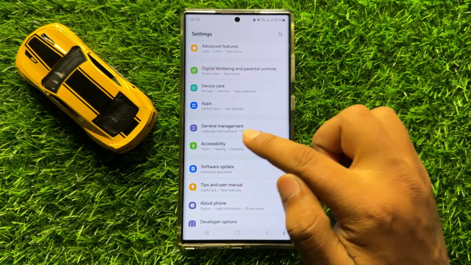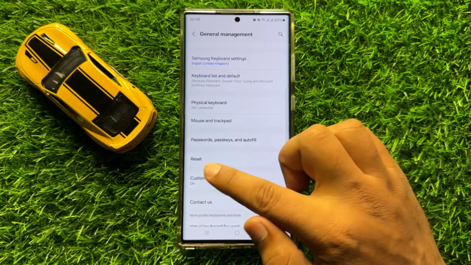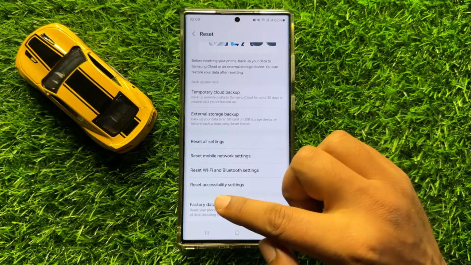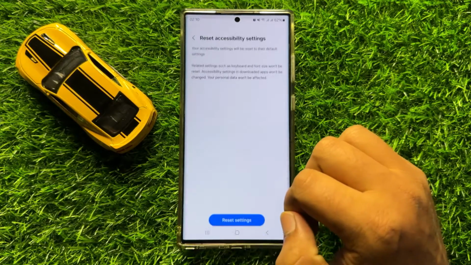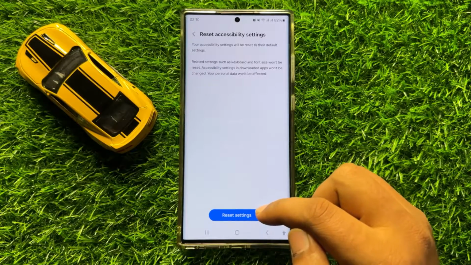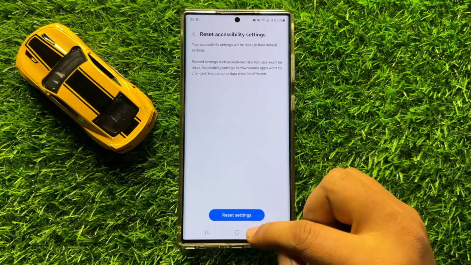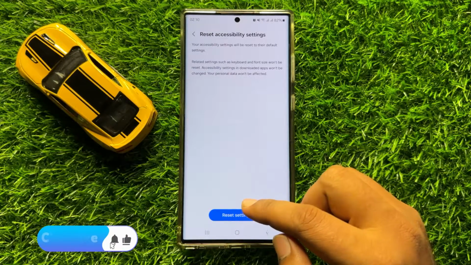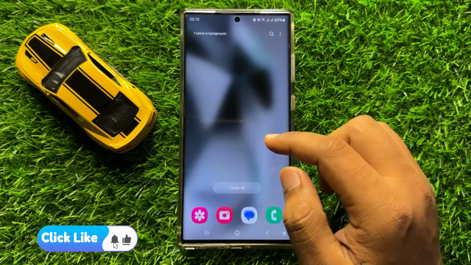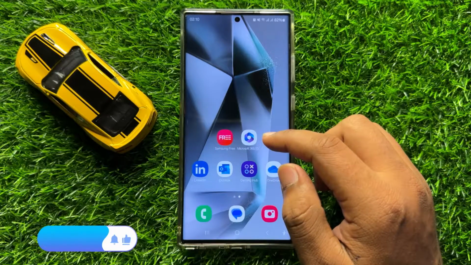But if you're still facing the problem, then the next solution is open settings, scroll down, and here click on general management, and then scroll down and click on reset. Now here scroll down and click on reset accessibility settings, and then here again click on this reset settings option to confirm. Now after clicking on this reset option, it will reset all your accessibility settings, but it will not delete any data from your mobile. Now after doing this, your problem will be 100% fixed.